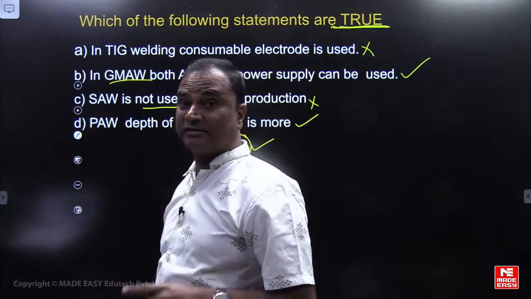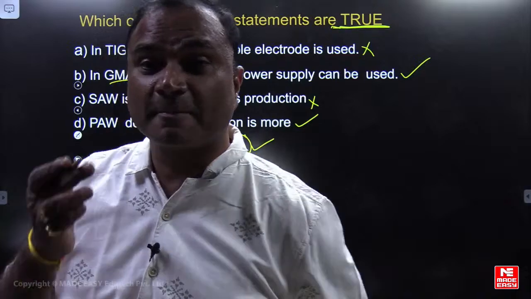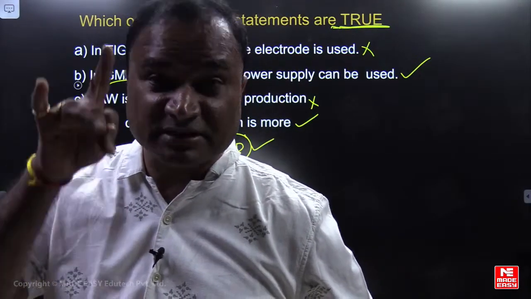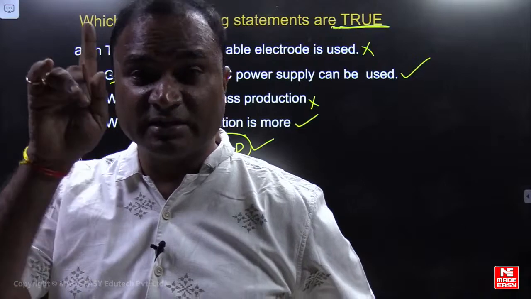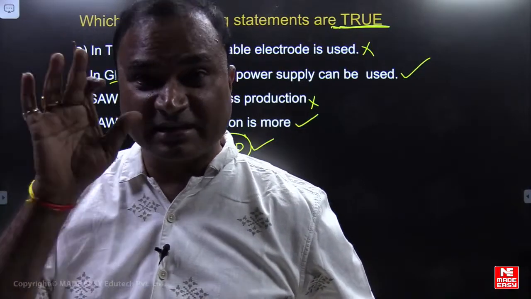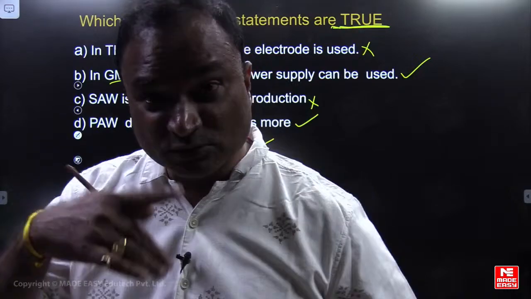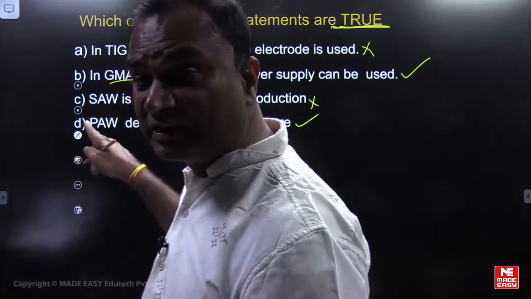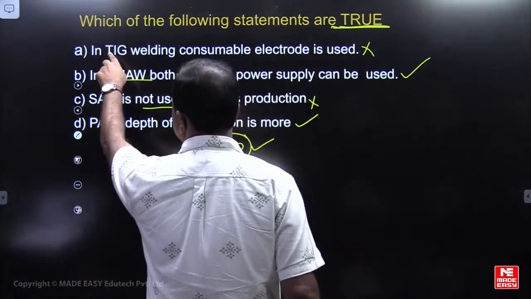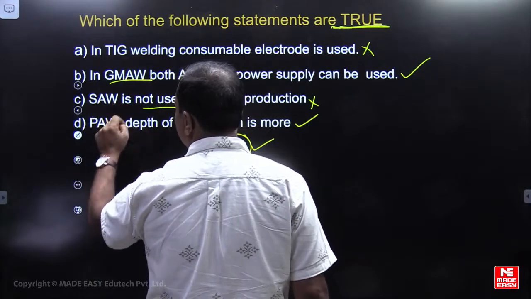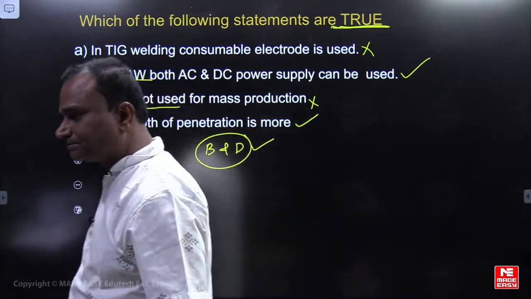Why am I intentionally giving these notations? They give these notations in the GATE examination: TIG welding, GMA, SAW, or plasma arc welding, PAW. That's why I am giving this notation intentionally. TIG welding means tungsten inert gas welding. GMA means MIG welding, then submerged arc welding, plasma arc welding. Correct na?